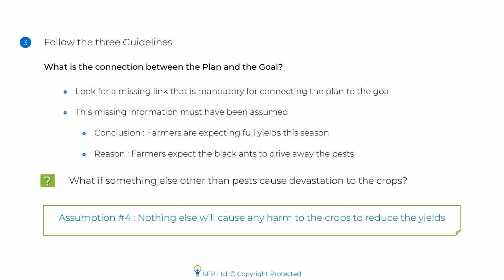There you have it. You can see how easy and smooth it becomes to think along these guidelines. We were able to come up with multiple assumptions when thinking along the given guidelines. Now, when given choices to choose from, let us see if we can eliminate the incorrect choices and choose the correct one based on the above pre-thinking, guided by our pre-thinker's guide for a plan goal type of question.